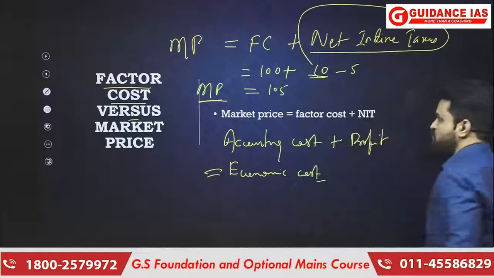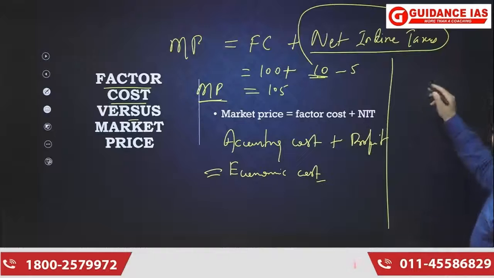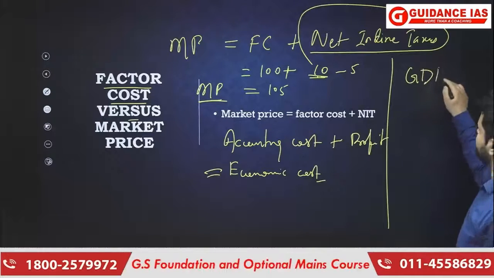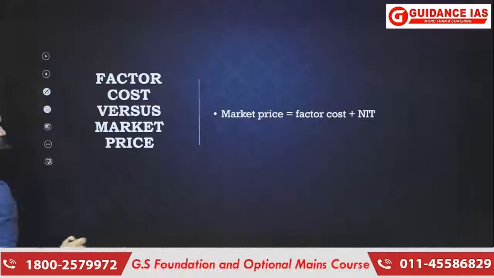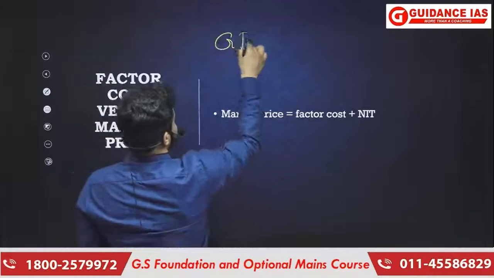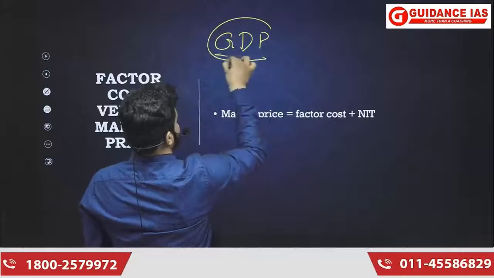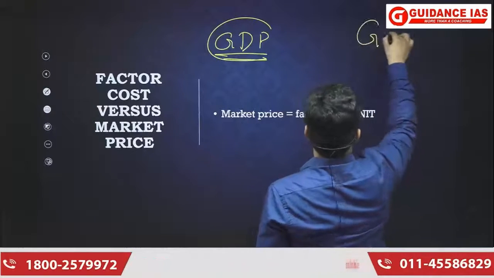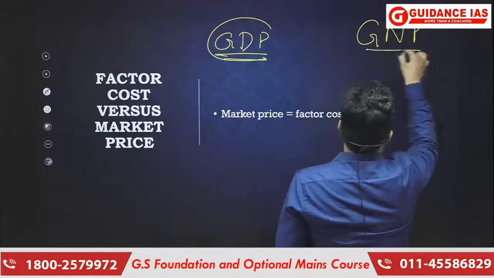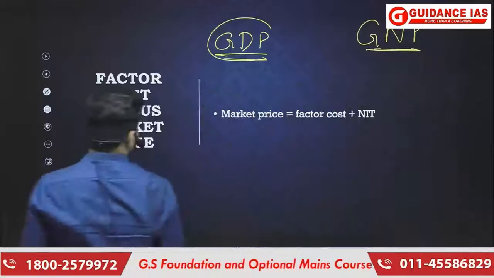Okay. See, understand. We are using the term GDP, that is gross domestic product, and then there is GNP, that is gross national product.